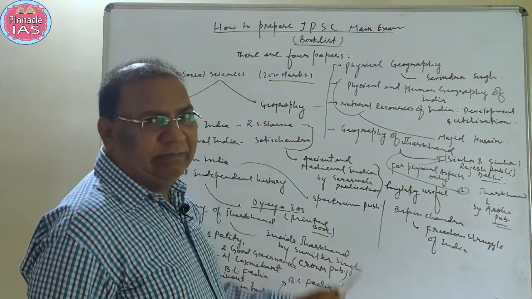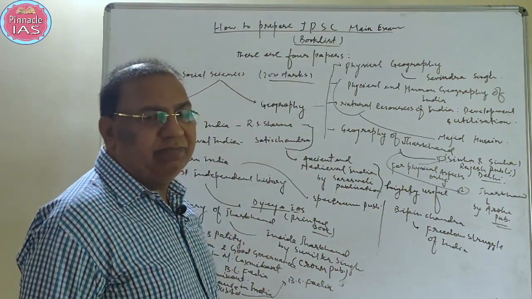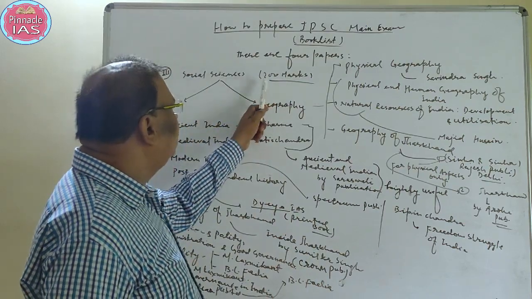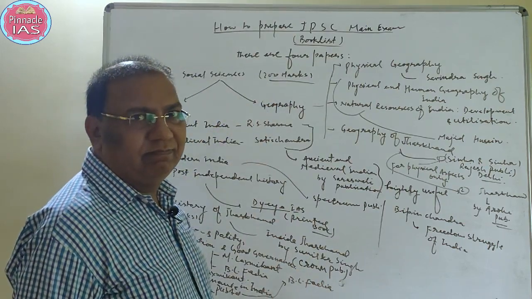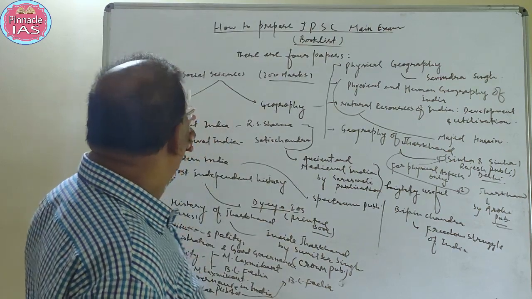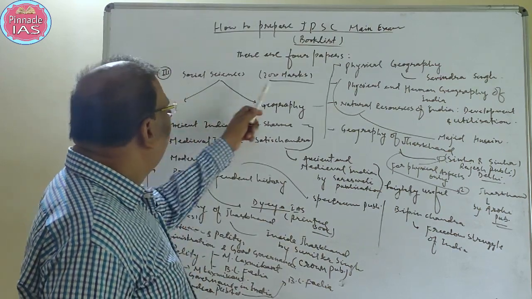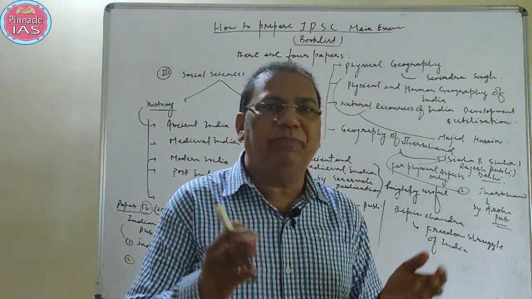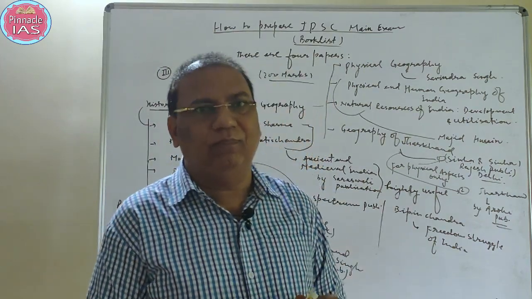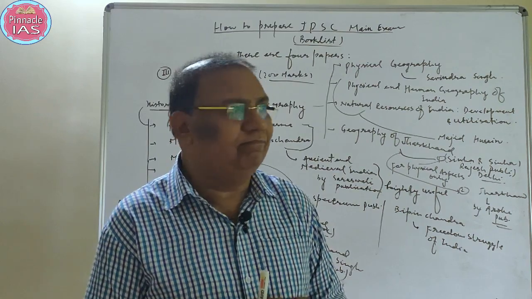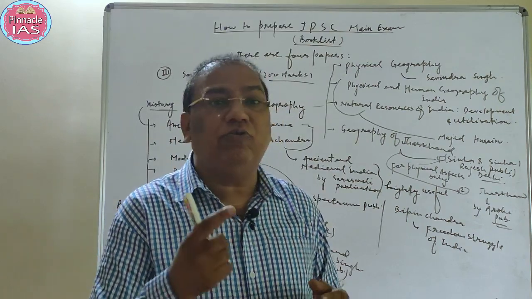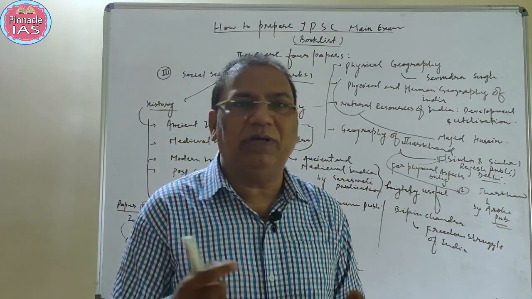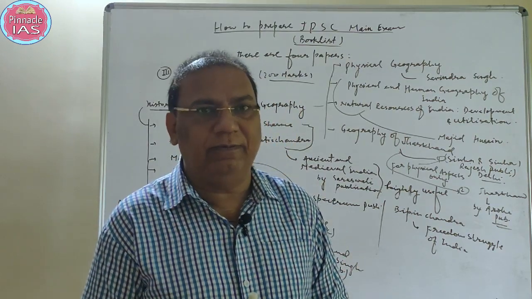There are 4 papers in the JPSC main exams. Every paper contains 200 marks. Out of 200, one question will be of objective nature. That will contain 20 questions, and the total marks will be 40.